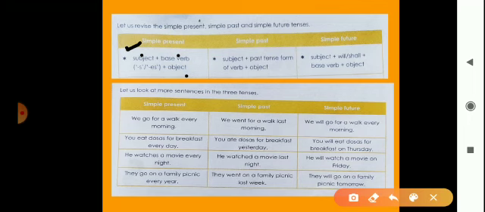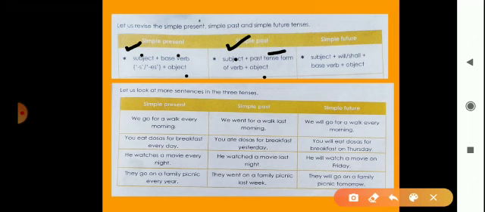Okay, now next is simple past tense. So what is here? First you should write subject, after that past tense verb, and then object. So here subject means write the person name or animal name, this is the subject, or any pronoun.